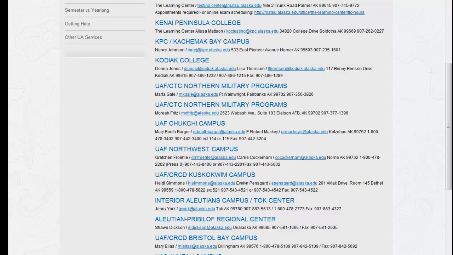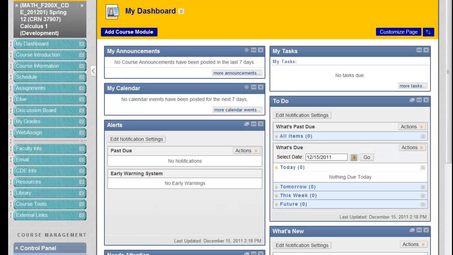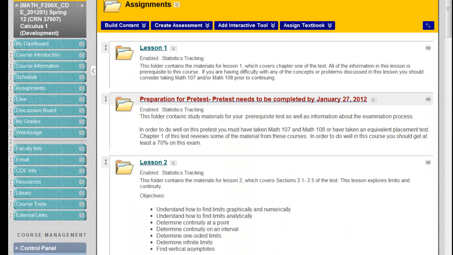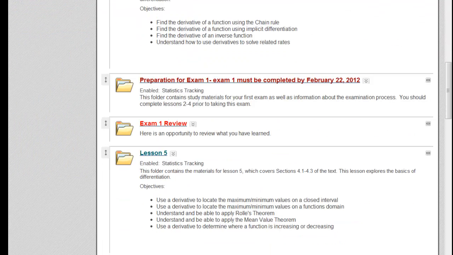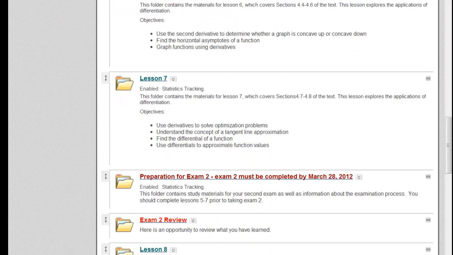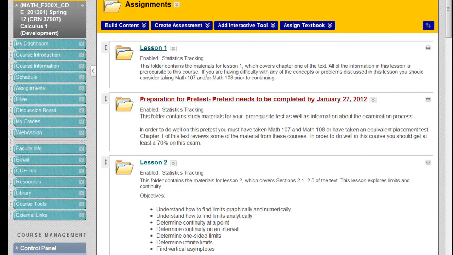Before you do that, I recommend you go into our exam folder. So back in Blackboard, go under Assignments, or you can go into the calendar. Doesn't matter which. Look at the dates for your exams. So for example, in this course, this is for my Math 200. Your pretest is there. Exam 1, February 22nd. Exam 2, March 28th, etc. Look at those dates, write them down. Make sure whoever you are asking to proctor can actually sit for those days and proctor the exam.